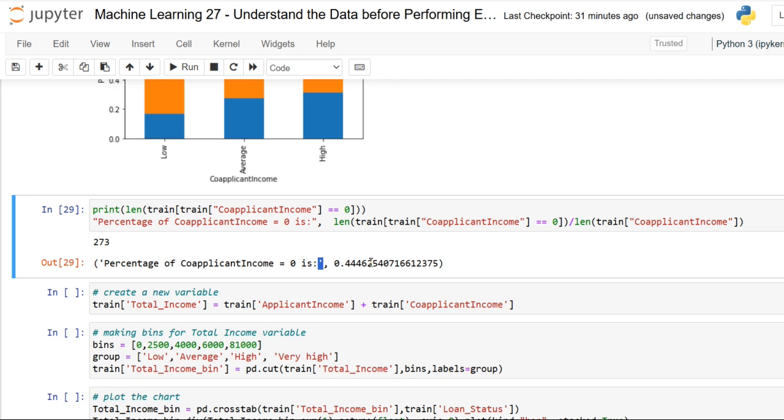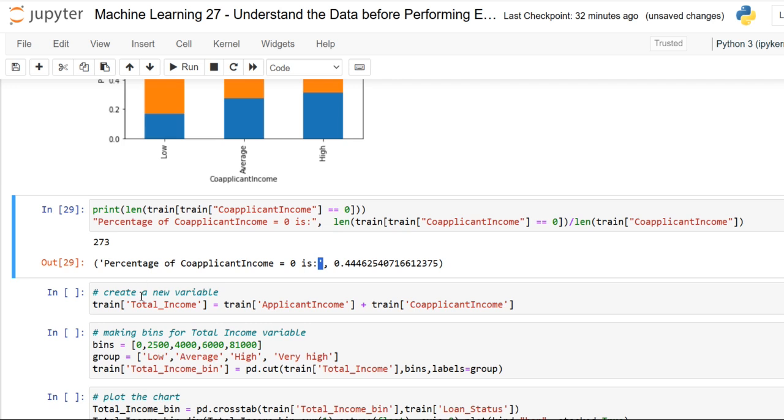Oh God. But this does not look right. The possible reason behind this may be that most of the applicants don't have any co-applicant, so the co-applicant income for such applicants is 0, and hence the loan approval is not dependent on it. So we can make a new variable in which we combine the applicant and the co-applicant income.